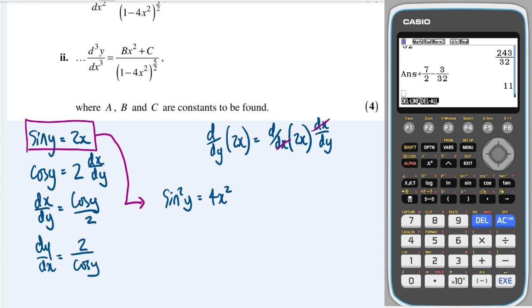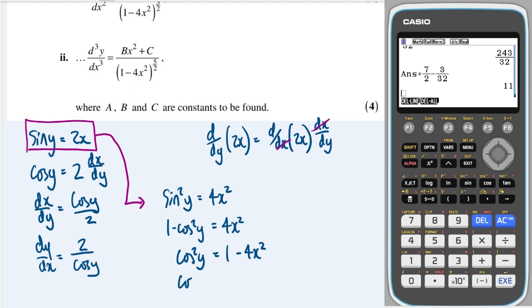So therefore, sine squared we know is 1 minus cos squared. Rearranging to get cos squared, that's going to give me cos squared y is equal to 1 minus 4x squared.